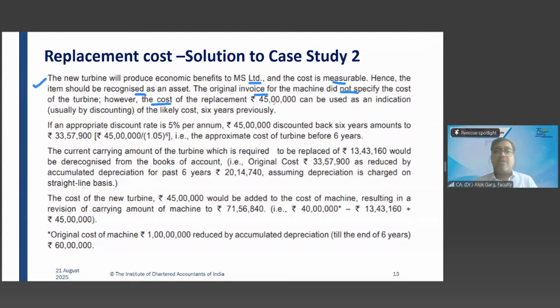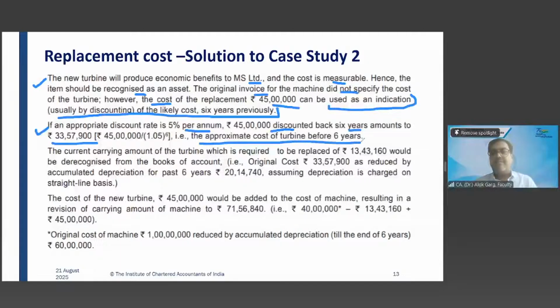However, the replacement cost of 45 lakh can be used as an indication, usually by discounting to the likely cost 6 years previously. If an appropriate discount rate is 5% per annum, 45 lakh discounted back 6 years amounts to 33,57,900. That is the approximate cost of the turbine before 6 years.